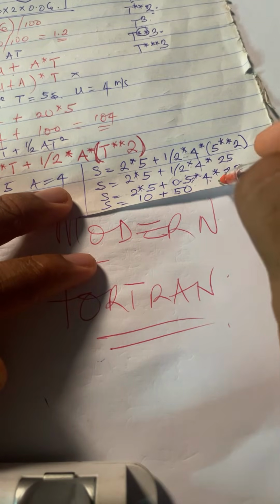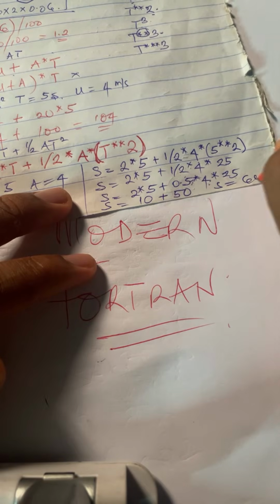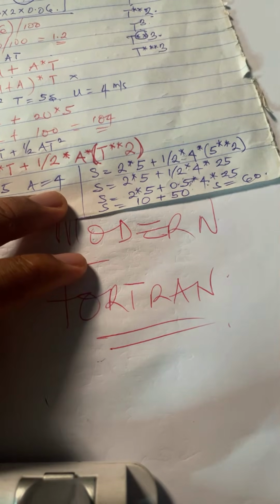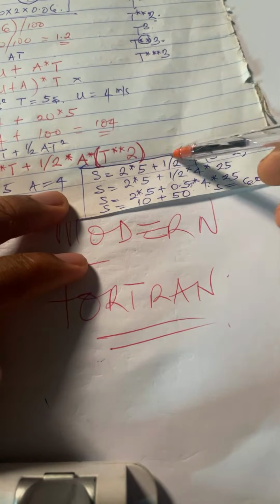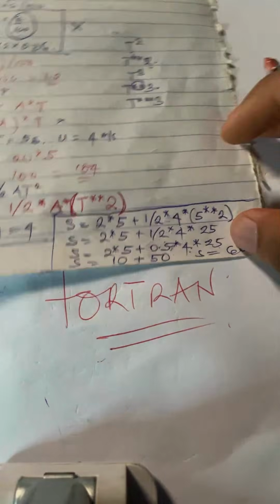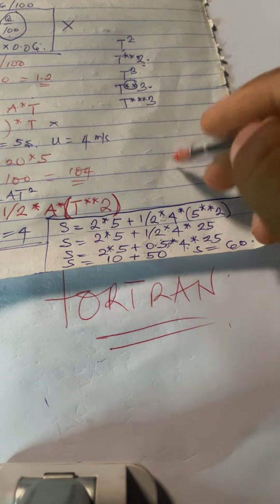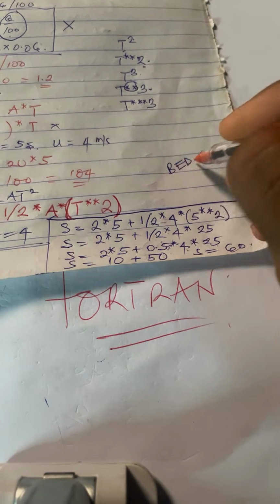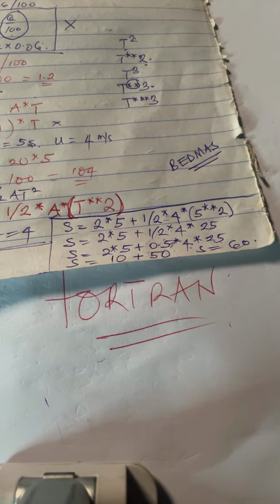Okay, then the last thing is S. Now 10 plus 50 will give you what? 60. All right, so this is the particular order that will be followed to execute this formula when you have these values. So it follows BEDMAS strictly.